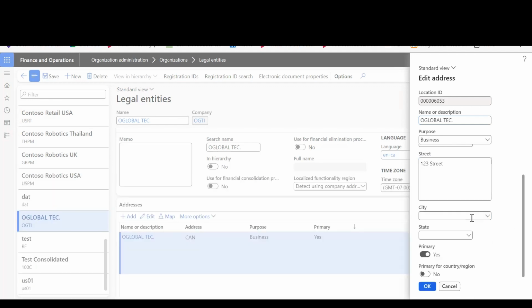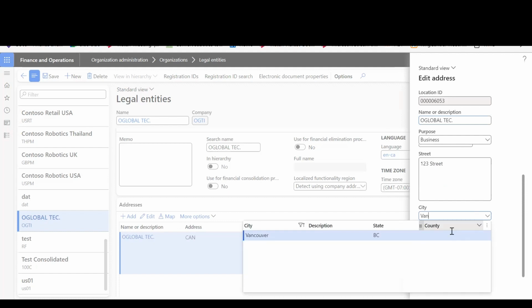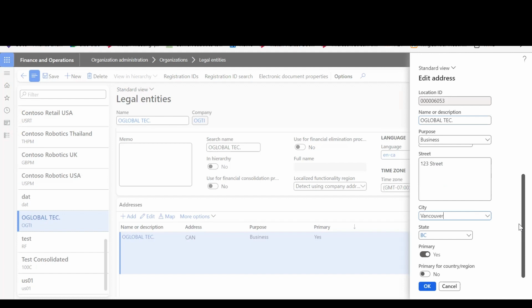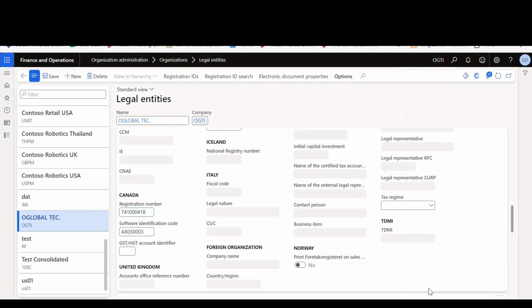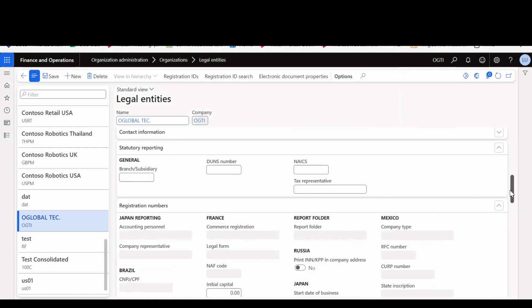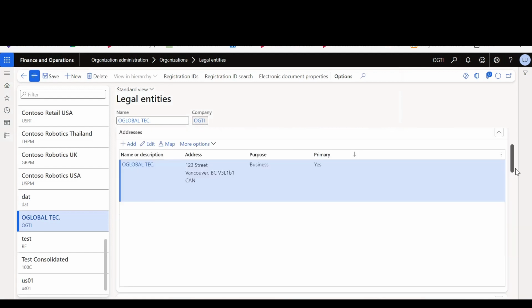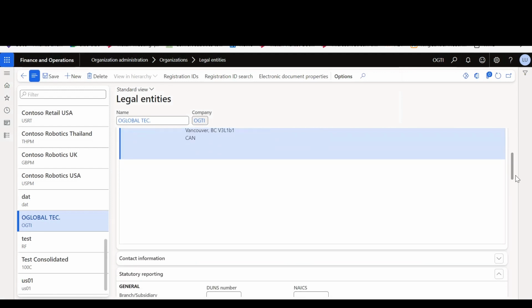And for the city, we'll say Vancouver. So as you can see, by default, the state has come as BC, British Columbia. Now we'll click on the OK button. As soon as we click on the OK button, all the address details have been put into this.